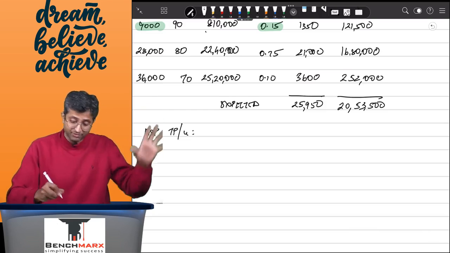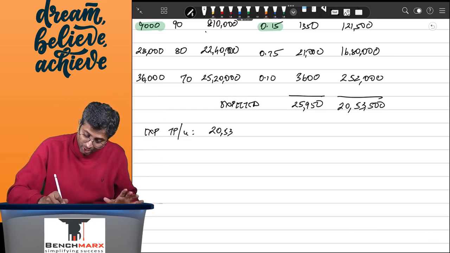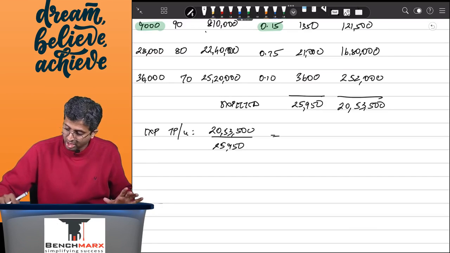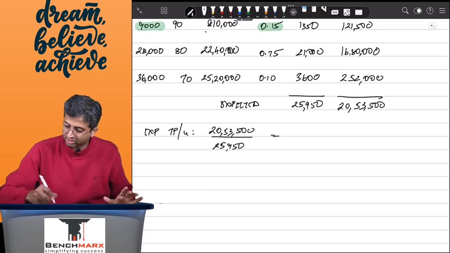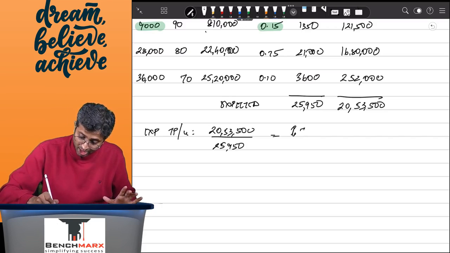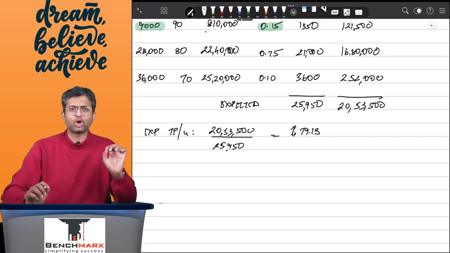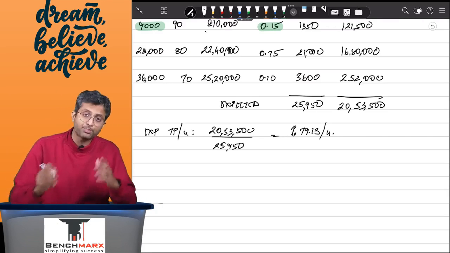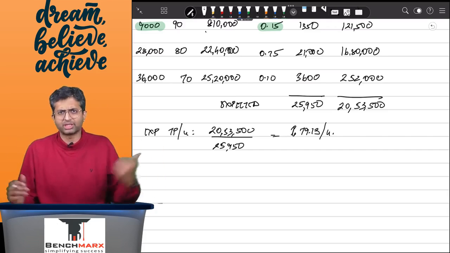So this is my expected revenue, and hence if I want to find my expected transaction price per unit, considering the expected revenue of 20,53,500 and 25,950 as the expected units, I will divide the two, and I should get around 79.13, and hence the revenue should ideally be recorded at 79.13 per unit, whichever units, whenever they are sold.